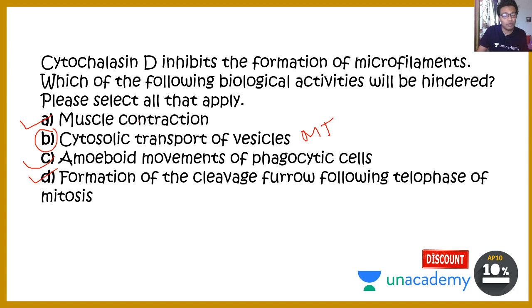Amoeboid movement requires cytoskeletal dynamics, especially the actin dynamics in the cellular periphery. And lastly, for the cleavage furrow, the actomyosin ring is required for pinching off the two cells in the cytokinesis phase. So obviously that requires actin as well. So option D is also correct. So A, C and D are the correct options.